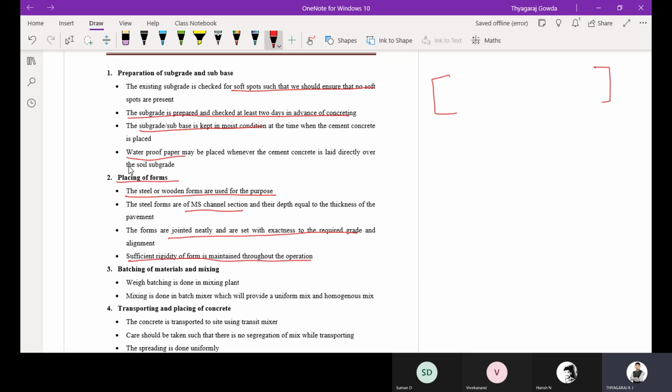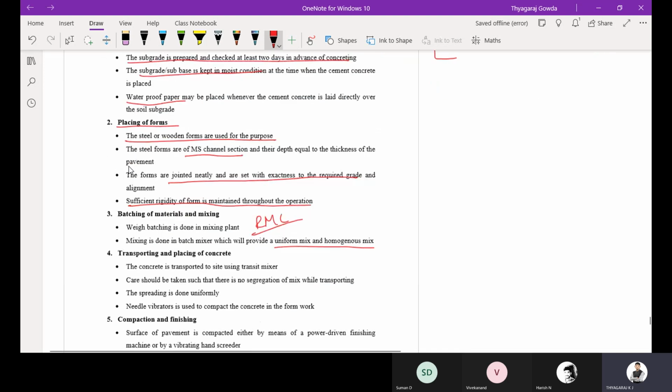Then batching of materials and mixing. Weigh batching is done in the RMC plant. That is, the weigh batching is done. Then mixing: the RMC plant is going to produce a uniform and homogeneous mix. That is, a homogeneous and uniform mix we are going to produce.